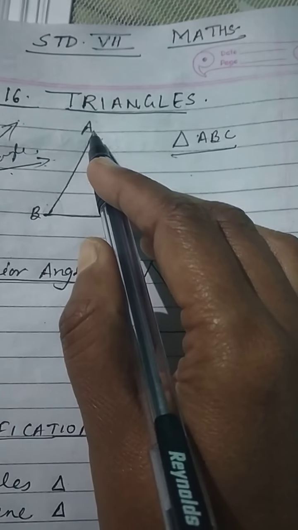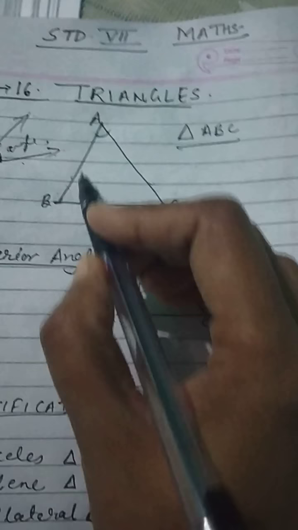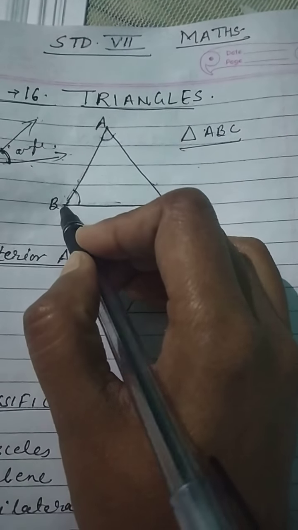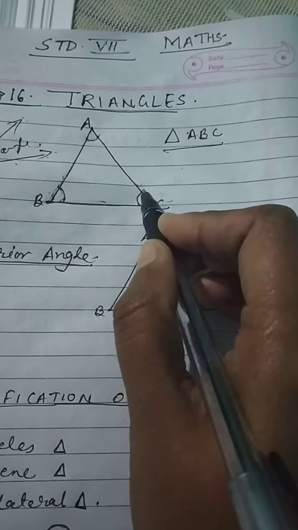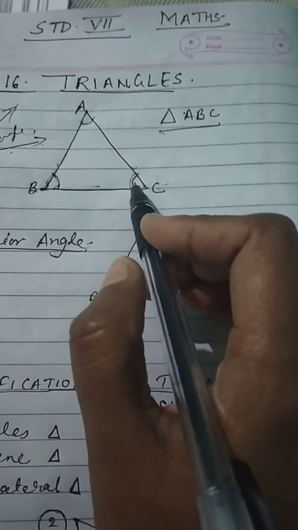Similarly, from the same vertex two sides are there, making an angle. Here also these two line segments initiating from the same common point make one angle. Here also an angle. So an angle is made by any two sides of a triangle.